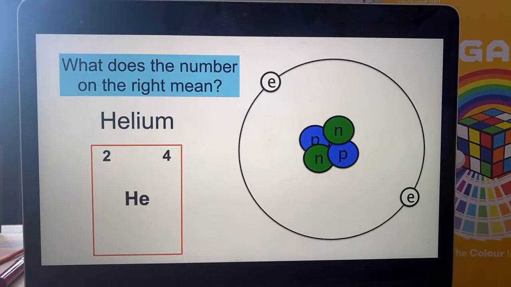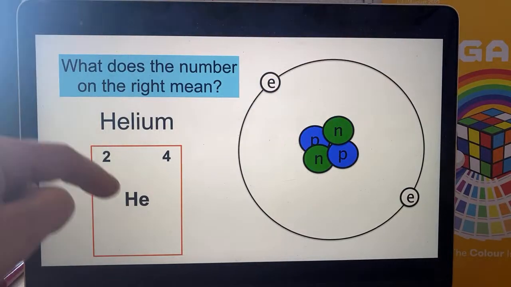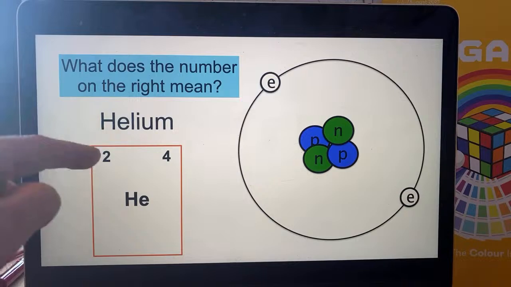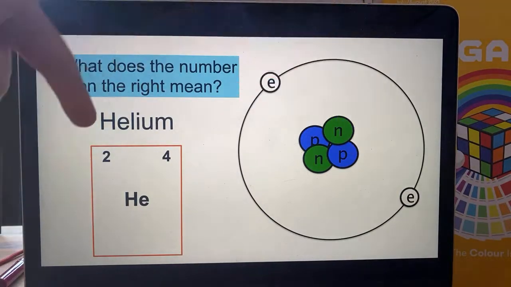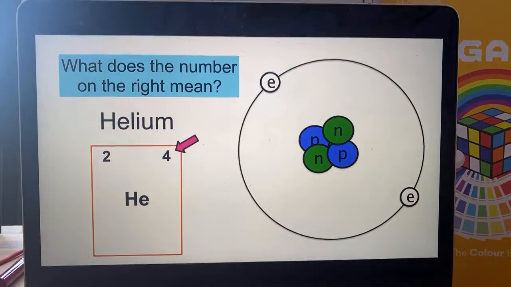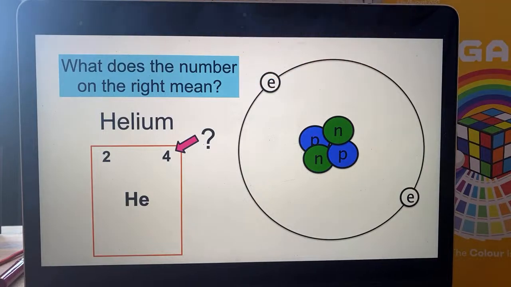Well, you might know this already. If you don't, I'm just going to linger for a few seconds on a couple of examples. I think you'll be able to work it out. So here's a helium atom, a diagram of one. You've got helium here on the periodic table. It's got a 2 in the top left corner. That tells us how many protons there are, okay? 2. But there's a 4 in the top right corner. What does that mean? So it's got 2 protons and 2 neutrons in the nucleus, and 2 electrons whizzing around the outside. What do you reckon that number 4 means?